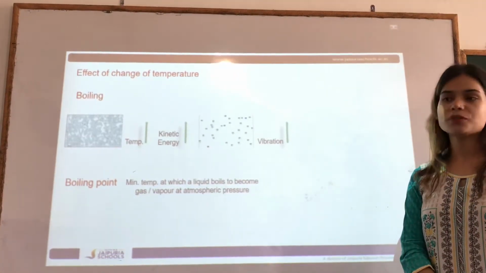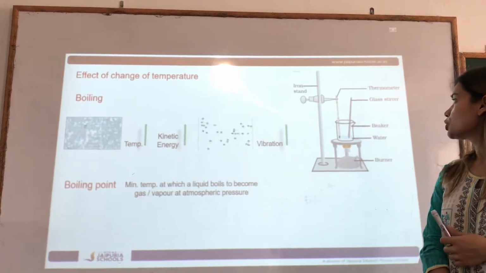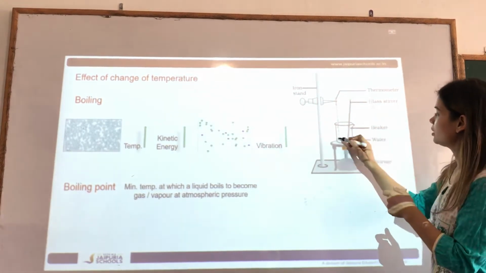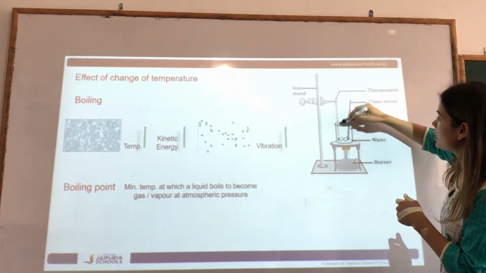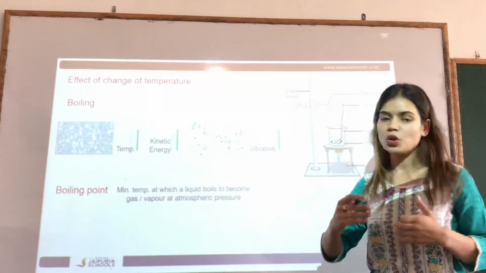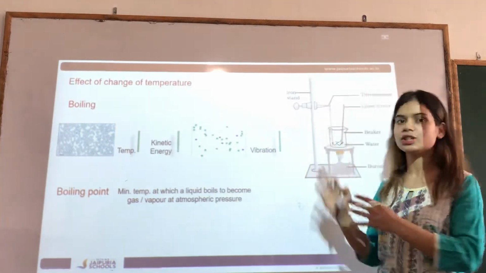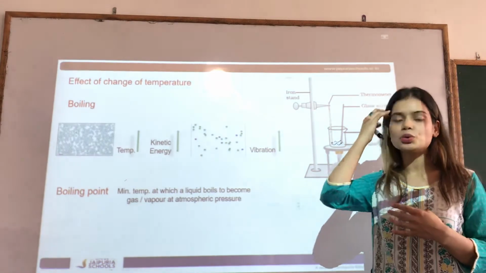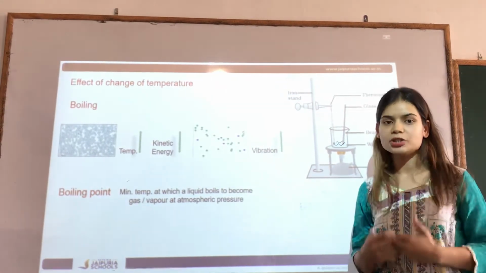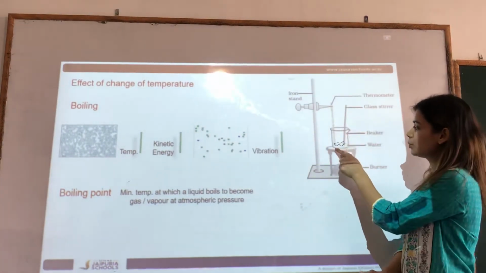In that experiment, we will need a thermometer and a burner, and you can see the setup here. This is the iron stand, the burner, the water in a beaker, and this is the thermometer. Why a thermometer? To record the temperature at which water starts boiling. Similarly, when you go to the doctor, he puts a thermometer under your tongue. Why? To measure the temperature of your body. So a thermometer is used to measure temperature. We have dipped the thermometer in the water.